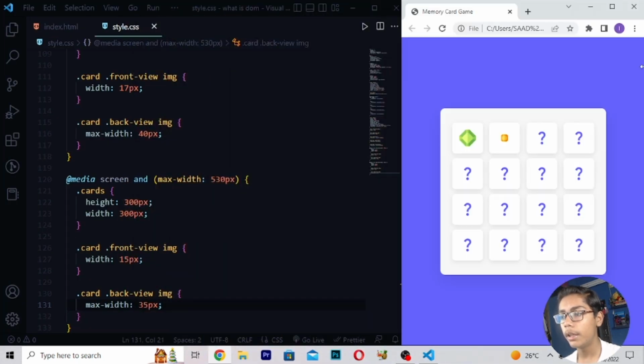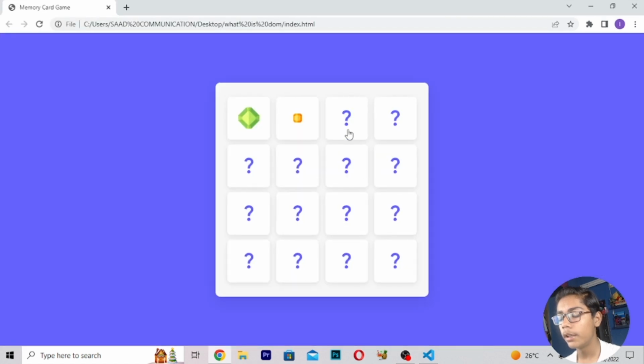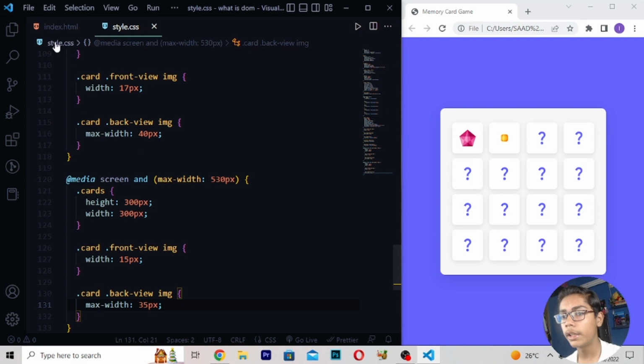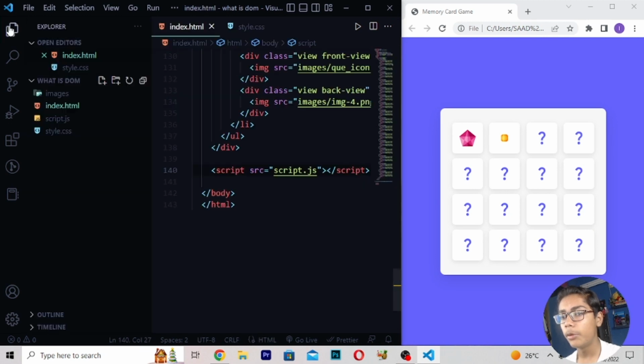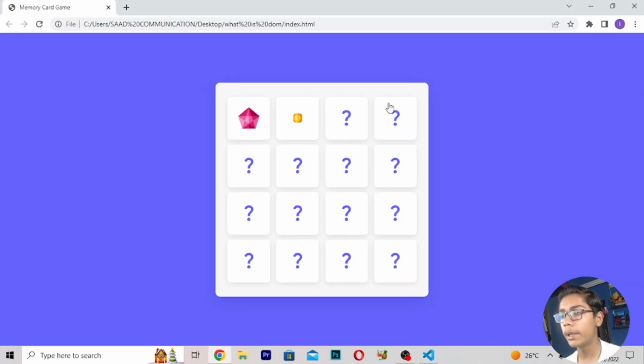Now I will be moving here, and you can see all the things are here like this. If I reload, you can see it is changing when I'm reloading it, because we are getting different values. Moving down, you can see this was our memory card game. When I'm pressing a card, it is flipping, you can see this.